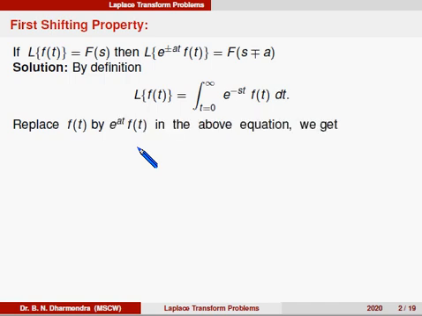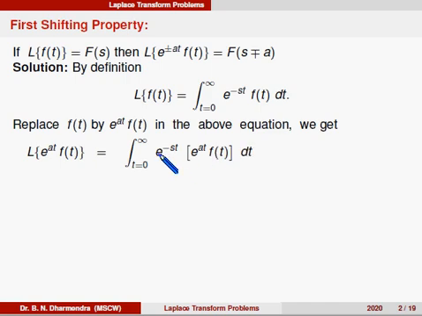In the above equation, we get Laplace of e power at into f of t is equal to the integral from 0 to infinity e power minus st, and instead of f of t, we replace e power at into f of t, into dt.